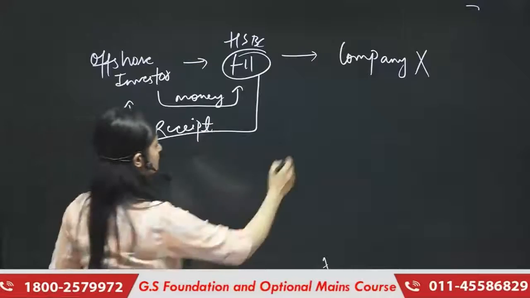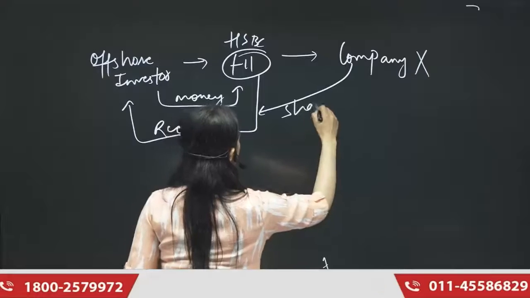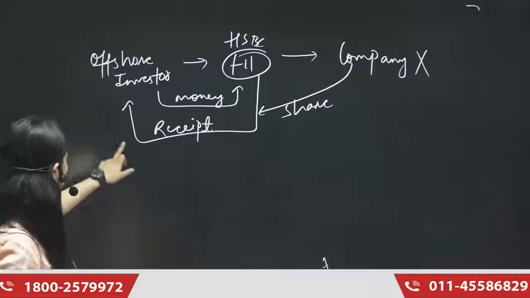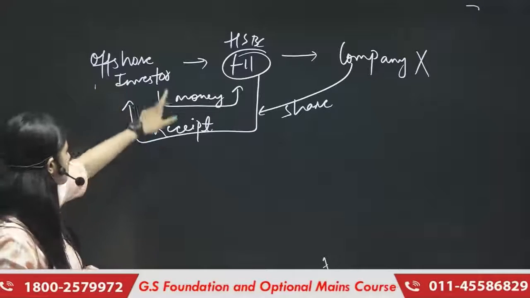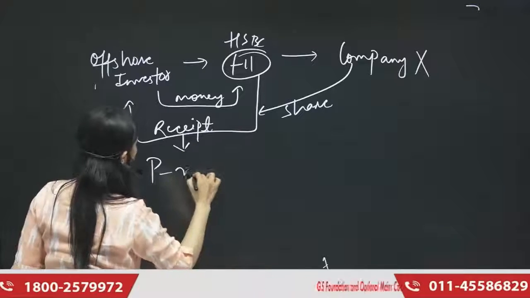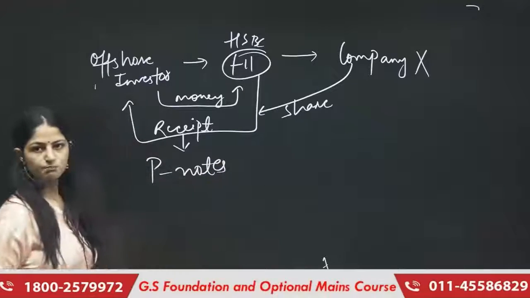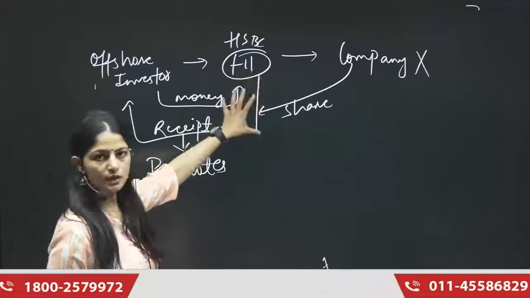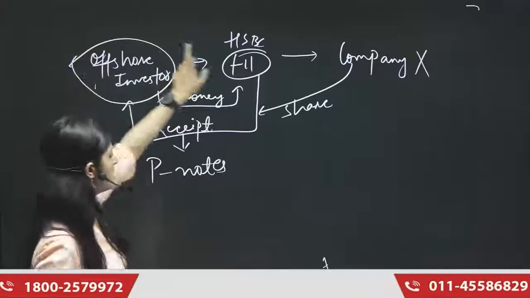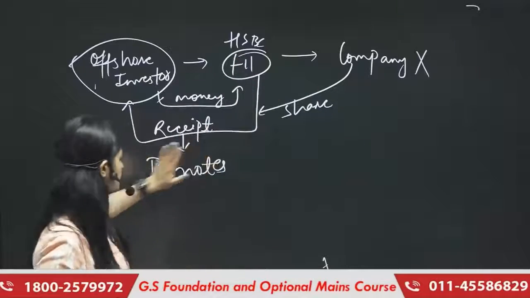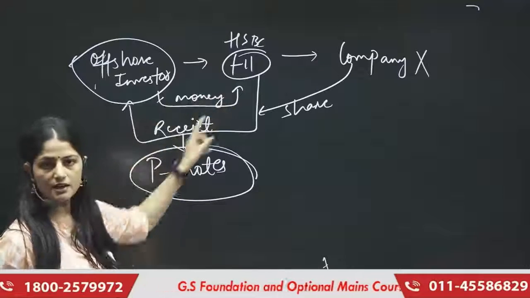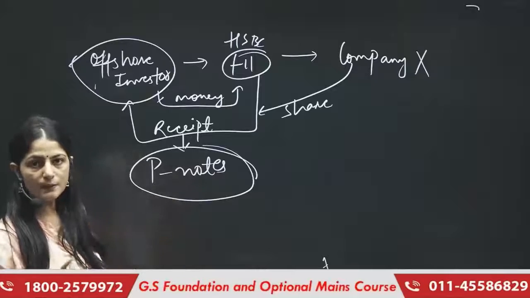Okay? Definitely after purchasing the shares, this FII will purchase the share from company X and in return give the receipt of those shares to this offshore investor, and this receipt precisely is known as P notes, or the participatory notes. So without doing anything, just by giving money to the FIIs, this offshore investor will purchase the shares of company X, and this is the concept of participatory notes. In return, what he will get from the FII is a receipt, which we call a participatory note.